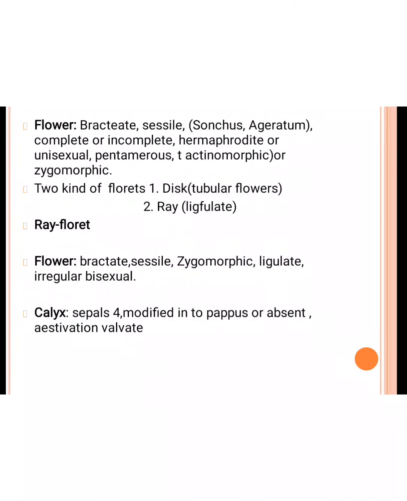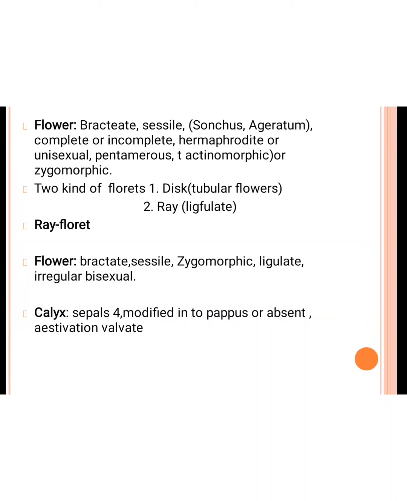We discussed the floret. In the flower there are two kinds of florets, the disc floret and the ray floret. The disc floret is also known as the tubular flower, and the ray floret is also known as ligulate. So first of all we discuss the ray floret. Ray floret means they are arranged in the peripheral region. In the ray floret and disc floret, the calyx, corolla, androecium and gynoecium are arranged in a different style.